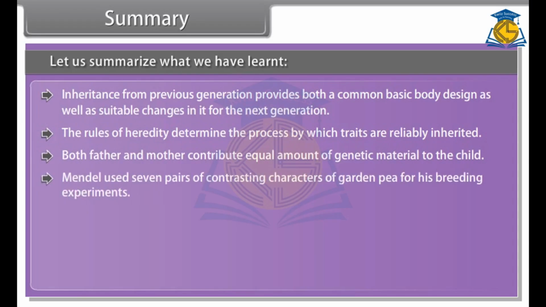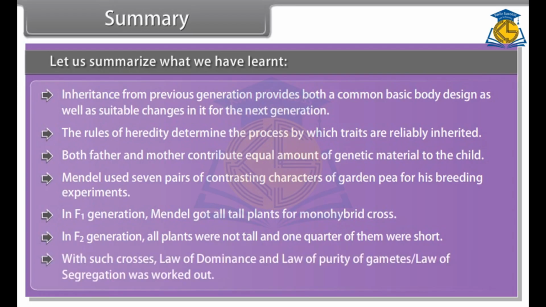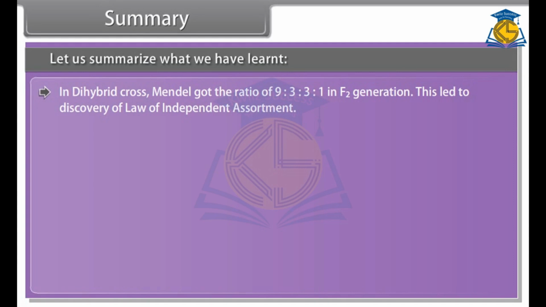Mendel used 7 pairs of contrasting characters of garden pea for his breeding experiments. In the F1 generation, Mendel got all tall plants for the monohybrid cross. In the F2 generation, all plants were not tall and 1/4 of them were short. With such crosses, the law of dominance and the law of purity of gametes, which is also called the law of segregation, were worked out. In the dihybrid cross, Mendel got the ratio of 9:3:3:1 in the F2 generation. This led to the discovery of the law of independent assortment.